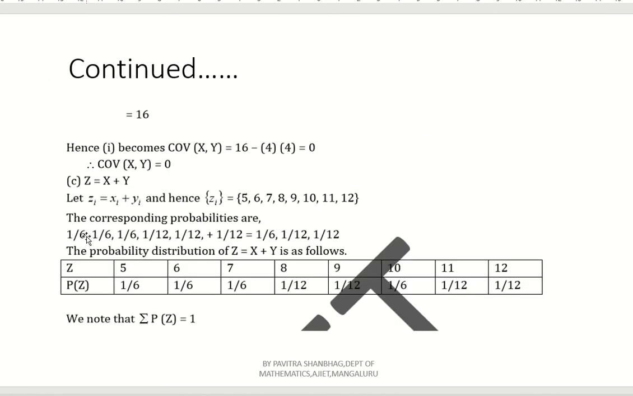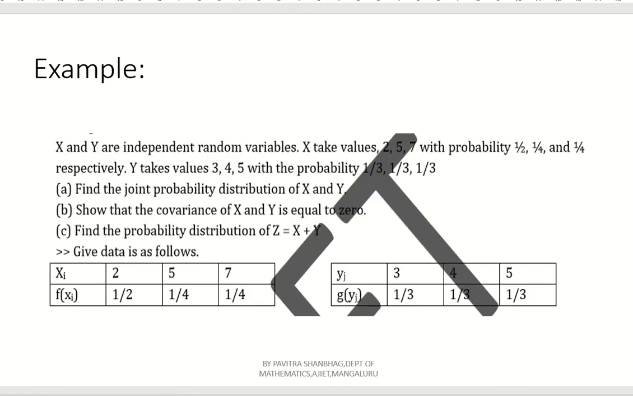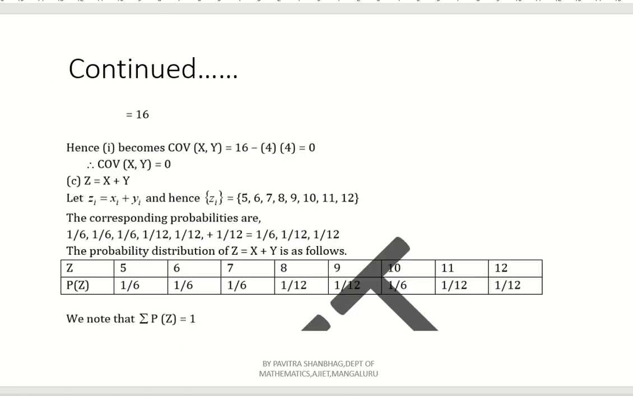So the values are 5, 6, 7, 8, 9, 10, 11, 12. The corresponding probabilities, we have already discussed. 1 by 6, 1 by 6. Add this for the first one. What will we get? 1 by 6. Let's see: 1 by 2 plus 1 by 3. Similarly, add this and this: 1 by 2 plus 1 by 3. Again 1 by 2 plus 1 by 3. You will get here 1 by 6, right? See, for 5 also 1 by 6, for 6 also 1 by 6, for 7 also 1 by 6.